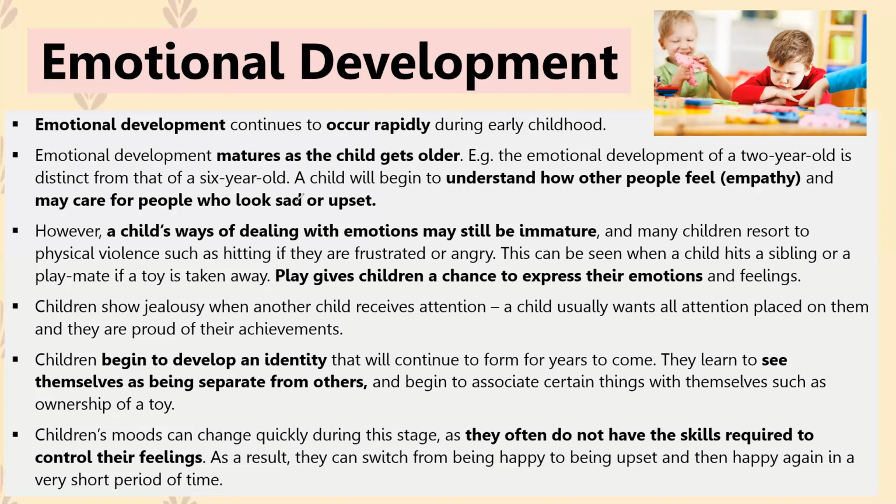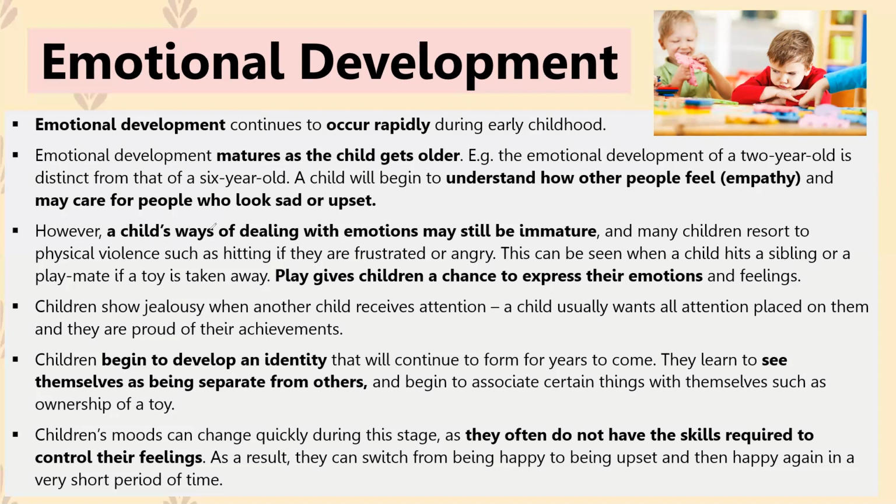But between the ages of 2 to 6, generally, especially in the younger age, so maybe 2, 3 or 4 years old, children don't hide their emotions as much. But as they get to maybe 6 years old or 5 years old, they start school, they realize that sometimes it's actually better to hide your emotions. Okay, and an example of that might be that if the child starts crying in class and the teacher starts questioning them and asking, "Are you okay? What's happening?" and the child gets a bit intimidated by that, they might learn that in the future it's better to just hide my emotions and not make a big scene in class.